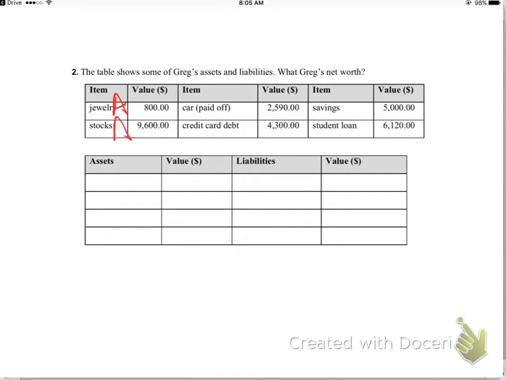Stocks are an asset. So, stocks are where you invest in stuff. So, it's money you actually have to have. You can't borrow from Peter to pay into Paul's stock. So, you have to own money in order to do that. Car that's paid off, that's also an asset. But then credit card debt. So, debt's that key word. Liabilities. Credit card's also a key word. Credit cards typically means you're borrowing money to just pay for something right now, to pay it off later. Savings is an asset. Students' loans? Ooh, loans. Loans is a liability.